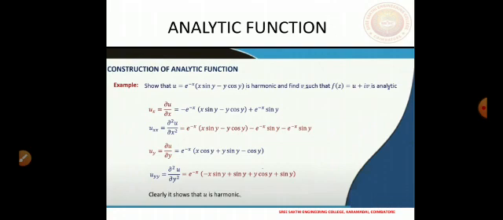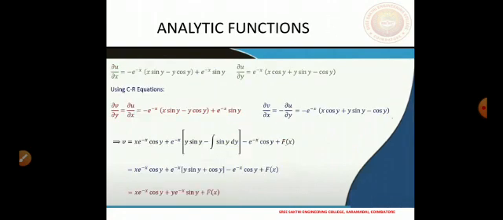And we have just learned in the previous theorem that if we have a harmonic function u, then we can find another harmonic function v such that f of z equals u plus iv is analytic. So we will find another function v now, so that u plus iv becomes analytic. How to find the other function, that process we will explain now.